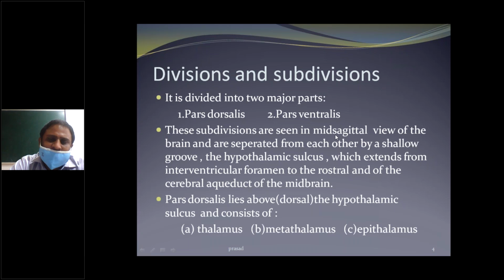These subdivisions are seen in the mid-sagittal view of the brain and are separated from each other by a shallow groove, the hypothalamic sulcus, which extends from the interventricular foramen to the rostral end of the cerebral aqueduct of the midbrain. Pars dorsalis lies above the hypothalamic sulcus and consists of thalamus, metathalamus, epithalamus.